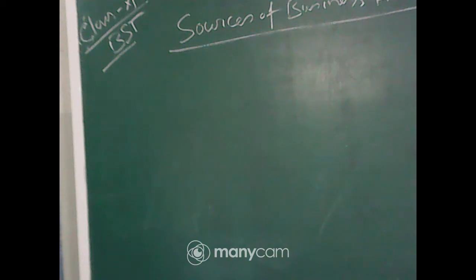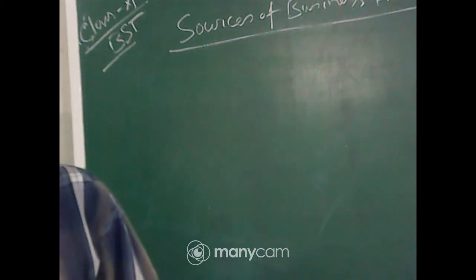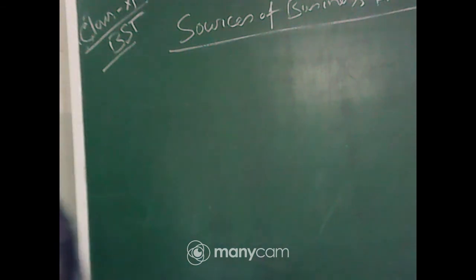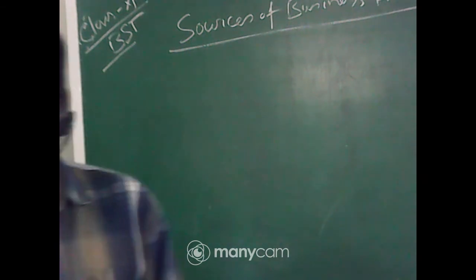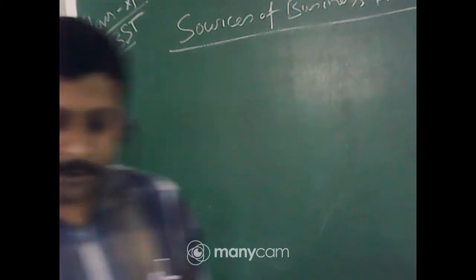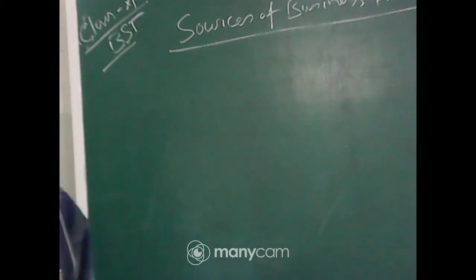In period basis there are long term sources, medium term sources, and short term sources. In ownership basis there is owners fund and borrowers fund. In generation basis there is internal source and external sources also.